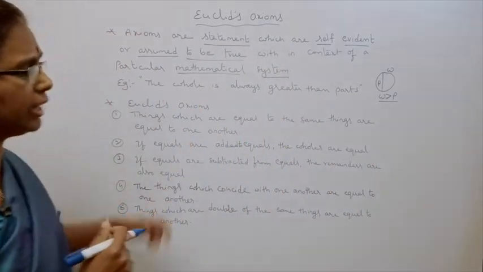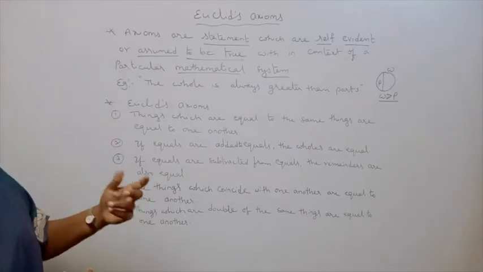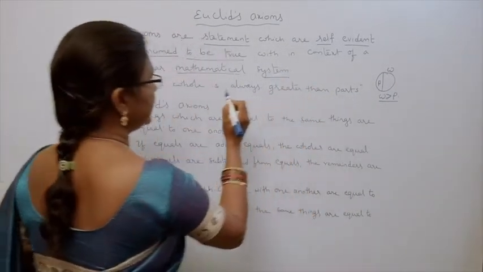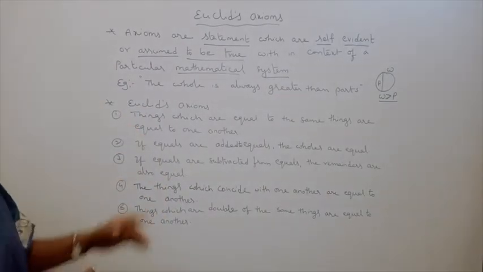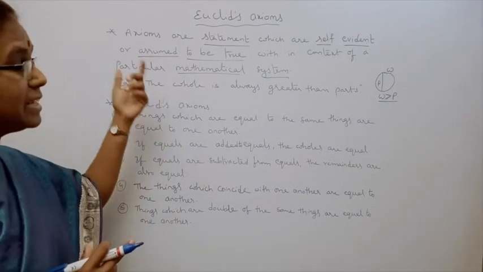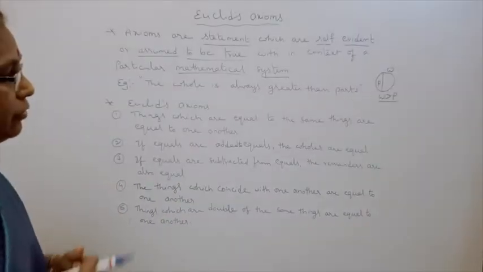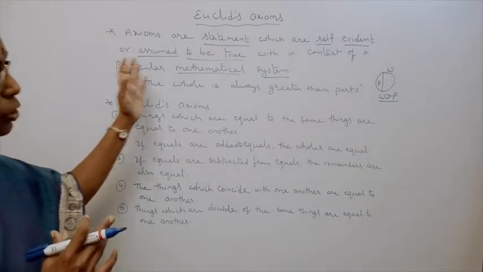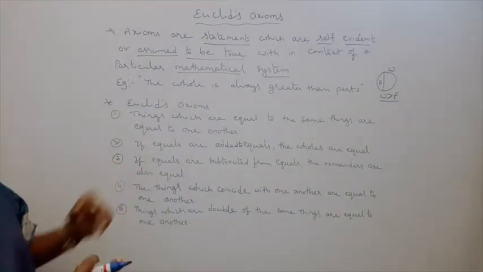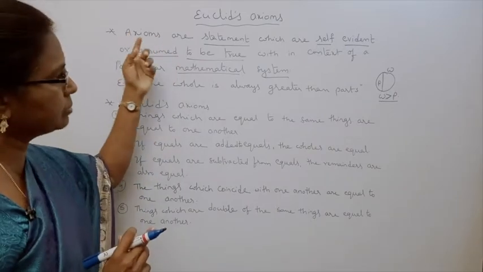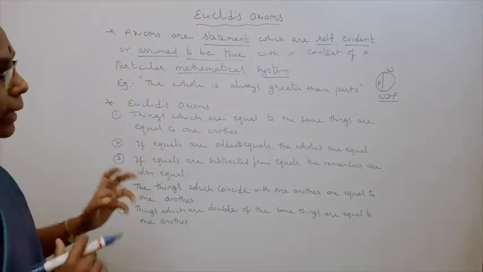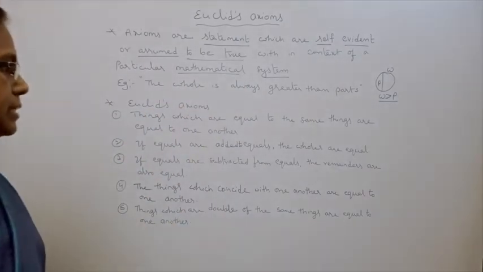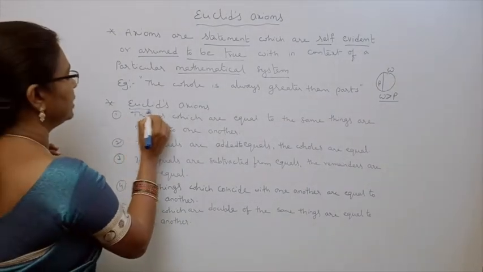For this no proof is required. Directly we can say the statement that the whole is always greater than the part. That means axioms are statements based on the context of a particular mathematical system, and we have to assume them to be true. They are self-evident or assumed to be true. That axiom statement must be true within the context of some particular mathematical system.